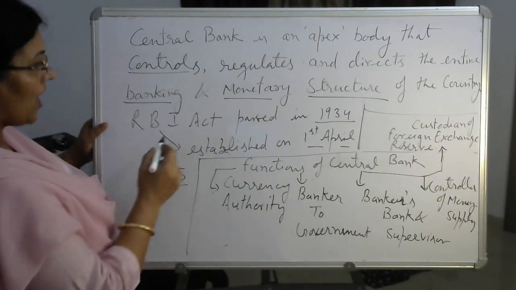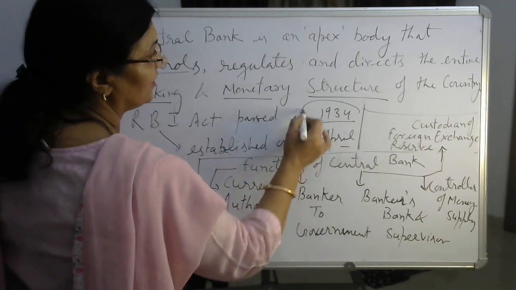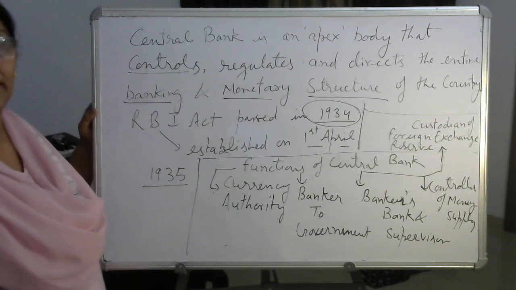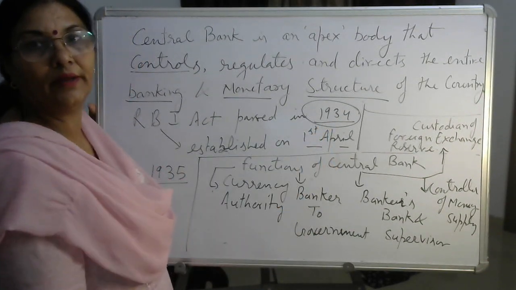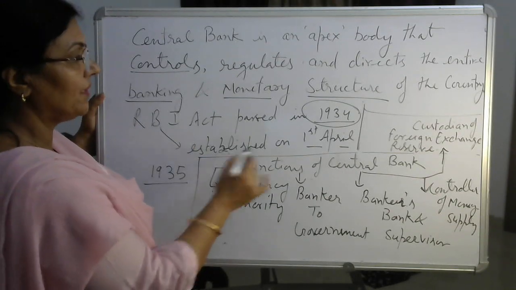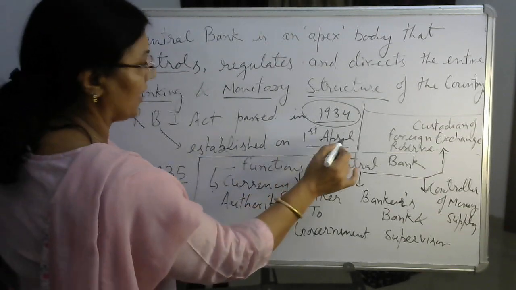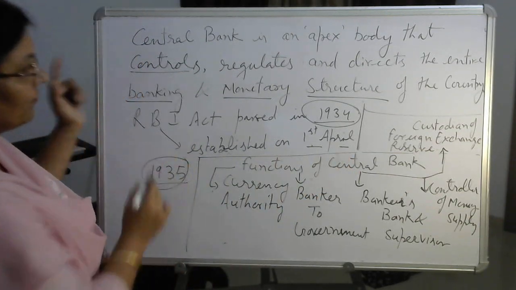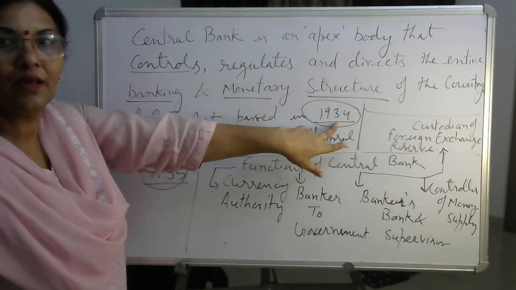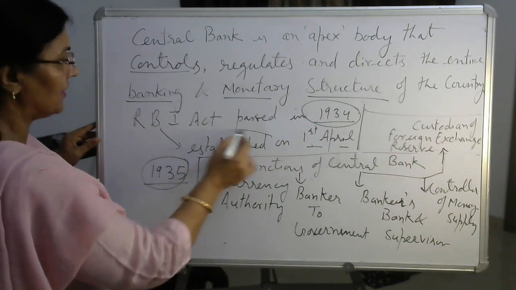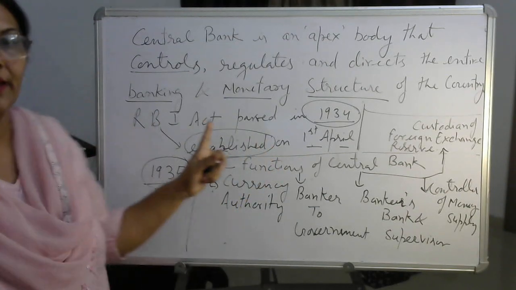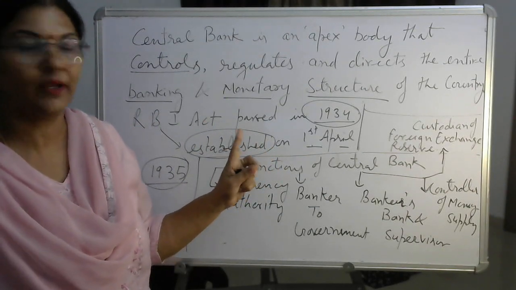You know, the RBI Act was passed in which year? 1934, right? In 1934 the RBI Act was passed. And RBI was established on which day? 1st April 1935. In 1934 the Act was passed and on 1st April 1935 RBI was established. These two dates are important for MCQ, right?